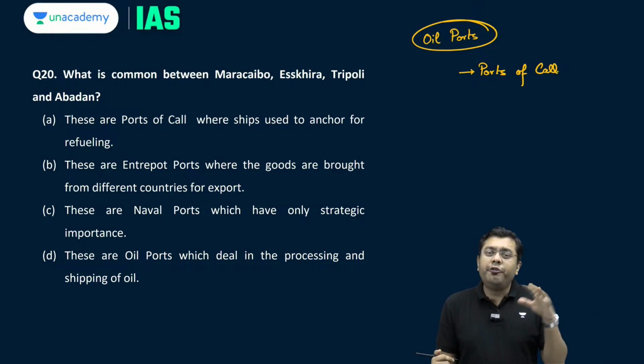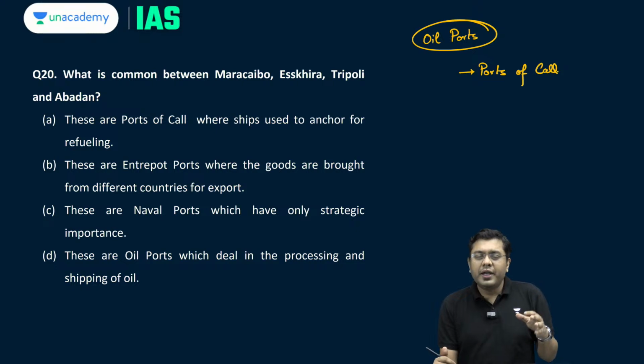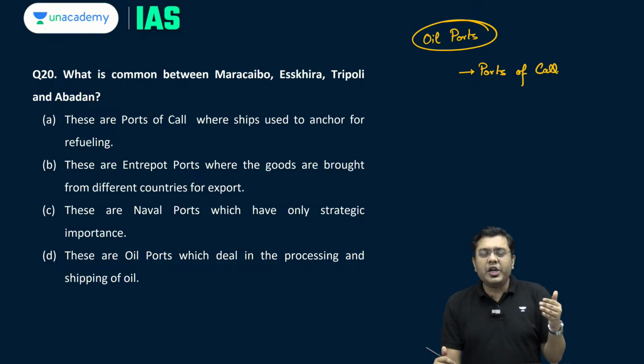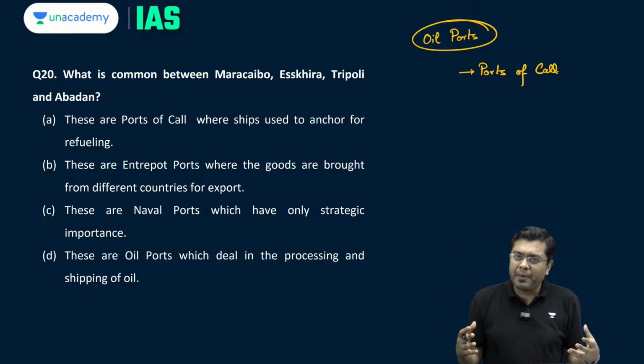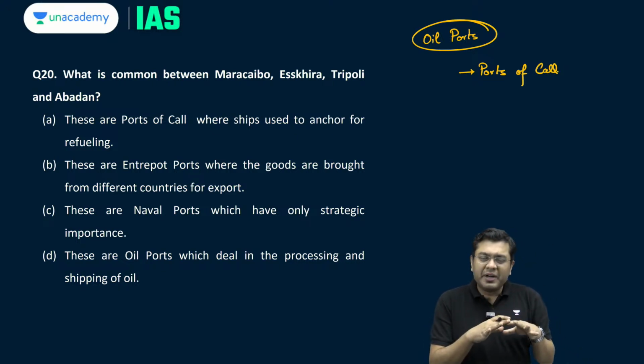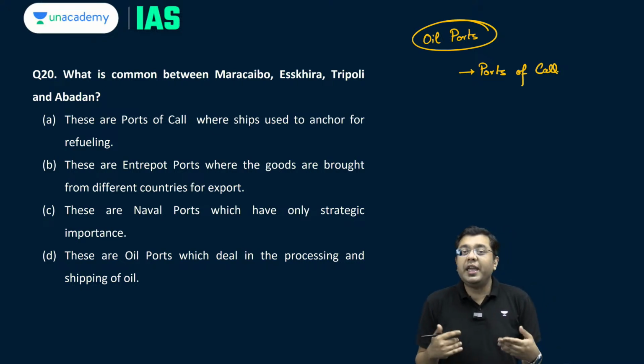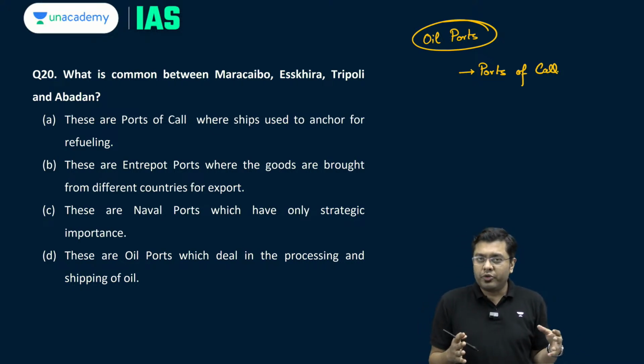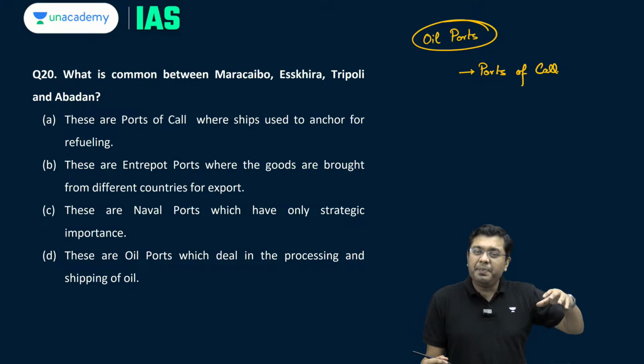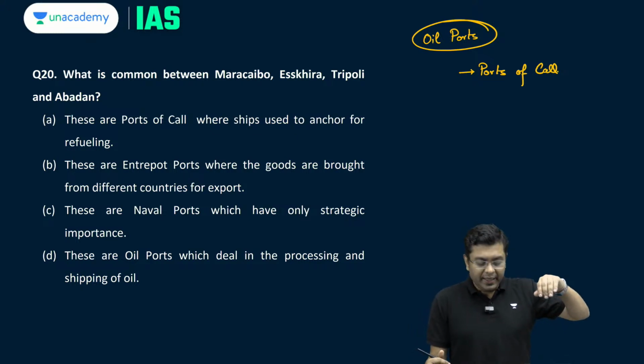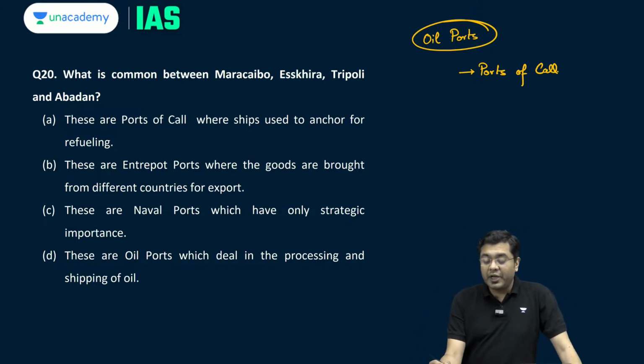Now, the ships offload their goods in the Rotterdam port, and from there through inland navigation, through the river Rhine and through other modes, those materials are distributed throughout the region of Europe. Similarly, in India, you have the JNPT, the Jawaharlal Nehru Port Trust in Mumbai. That JNPT serves as the port of call in India. So, that is one of the other kinds of port.